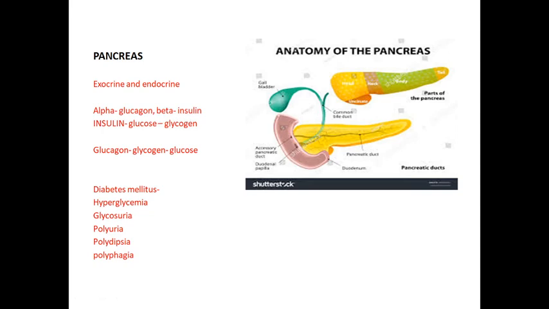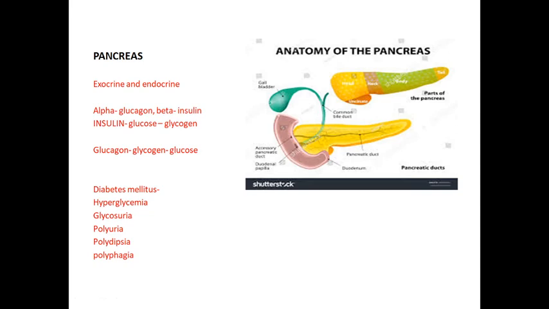What are the functions of the pancreatic hormones? First, let's see insulin. Insulin mainly converts glucose into glycogen, so automatically the glucose level decreases. Next one is glucagon. Glucagon is the breakdown of glycogen into glucose. So normally the glucose level will be increased.